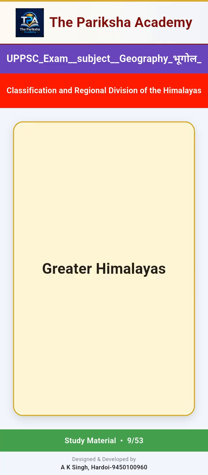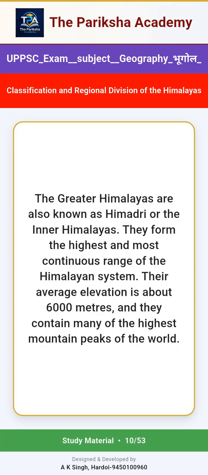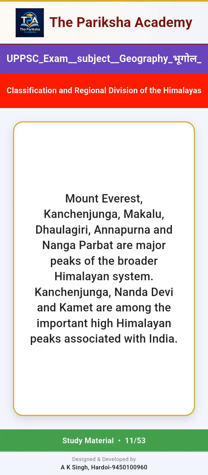Greater Himalayas. The Greater Himalayas are also known as Himadri or the Inner Himalayas. They form the highest and most continuous range of the Himalayan system. Their average elevation is about 6,000 meters, and they contain many of the highest mountain peaks of the world. Mount Everest, Kanchenjunga, Maklu, Dhulagiri, Annapurna and Nanga Parbat are major peaks of the broader Himalayan system.